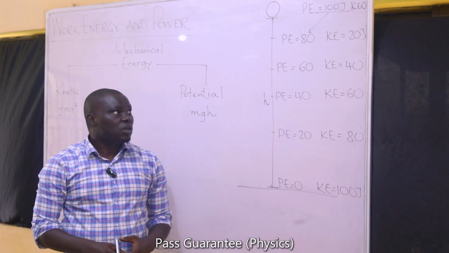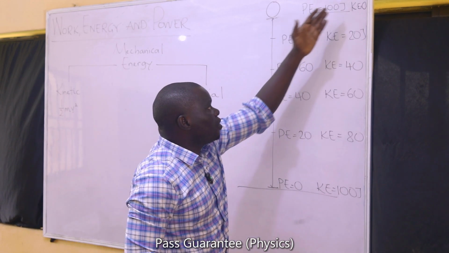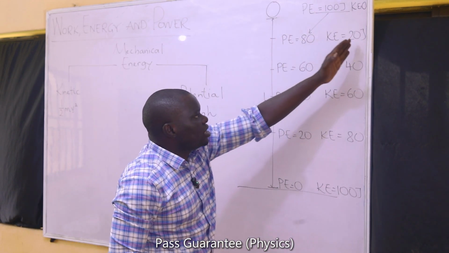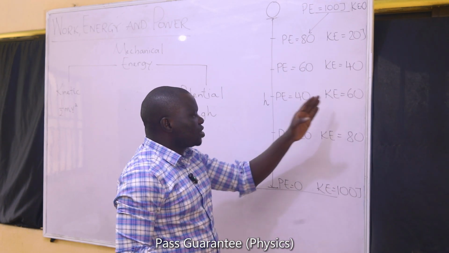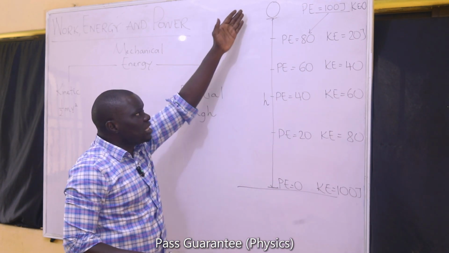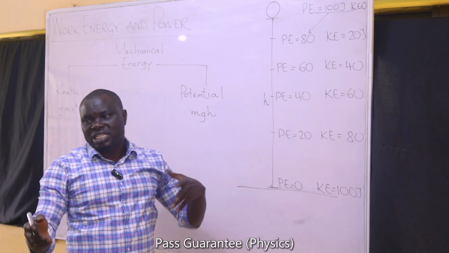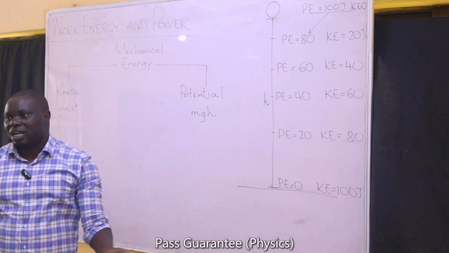So what this chart is showing us is that at any point, when you look for the total energy, it's still 100 joules. When you add 100 to 0, it is 100. When you add 80 to 20, it is 100. When you add 60 to 40, it is 100. When you add 40 to 60, it is 100. So while the total energy remains the same, the energy is being transferred between kinetic and potential.